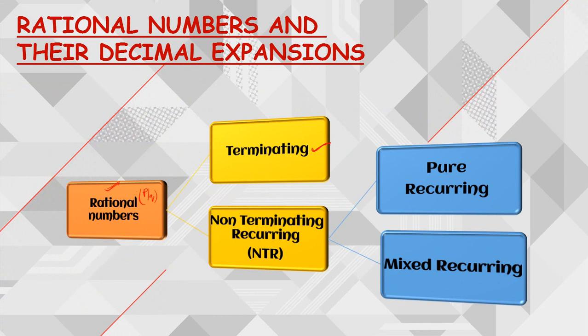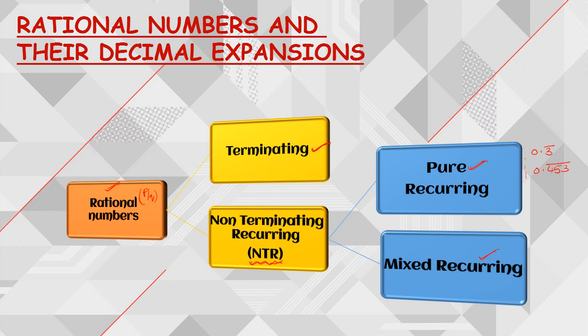Next, the second one is non-terminating recurring decimal, which we are going to remember as NTR. Again, this non-terminating recurring decimal we can classify into two types. The first one is pure recurring and the second one is mixed recurring. Pure recurring means, we have already discussed some examples, 0.3 bar, 0.453 whole bar.